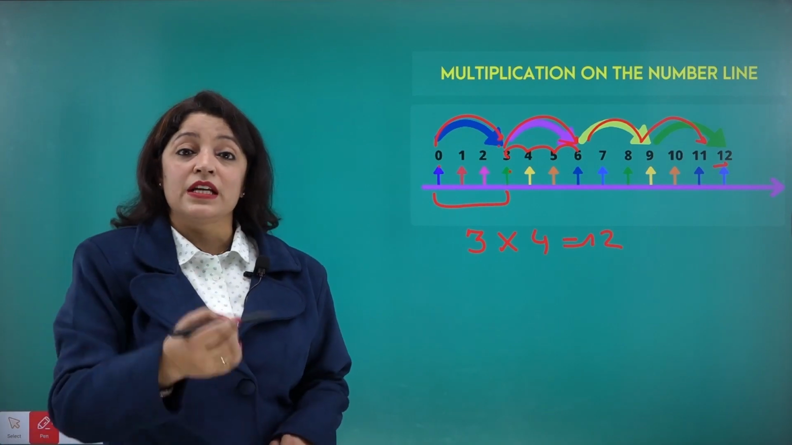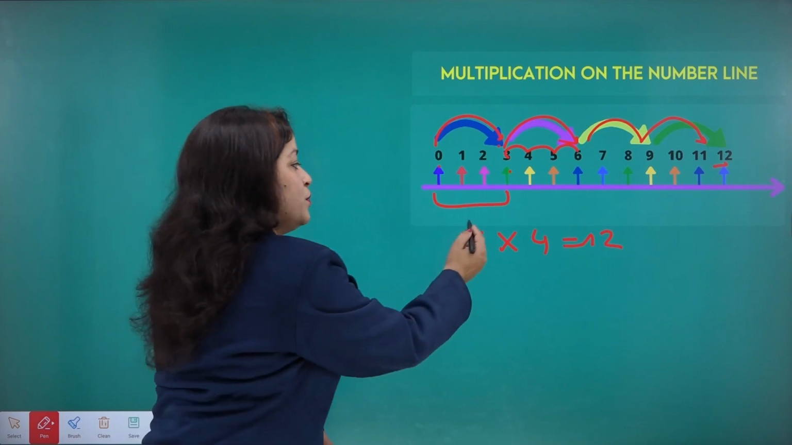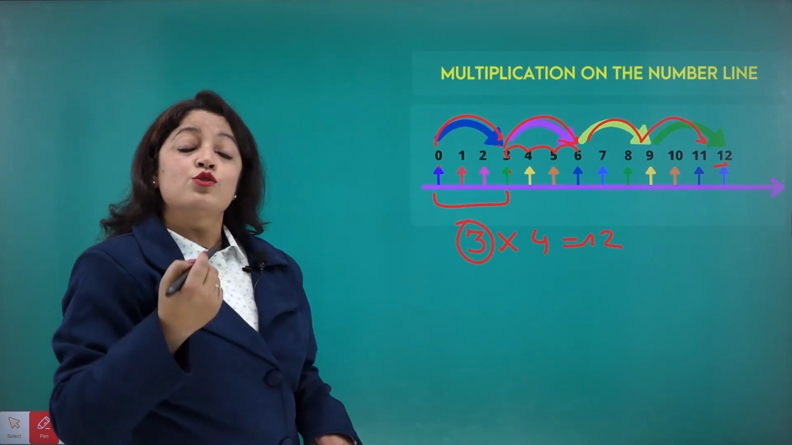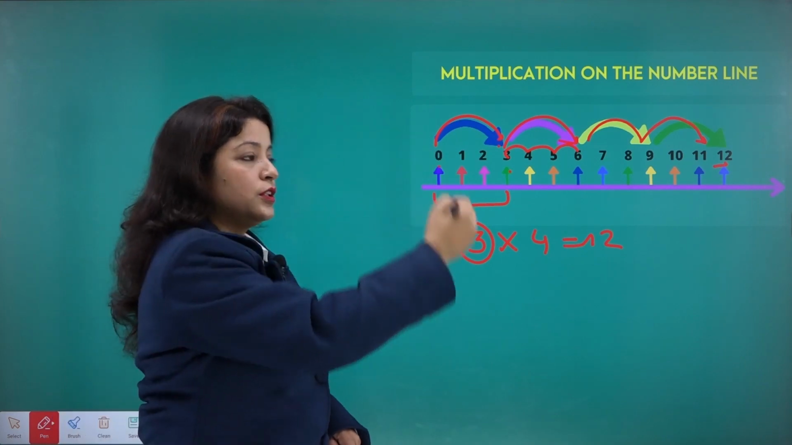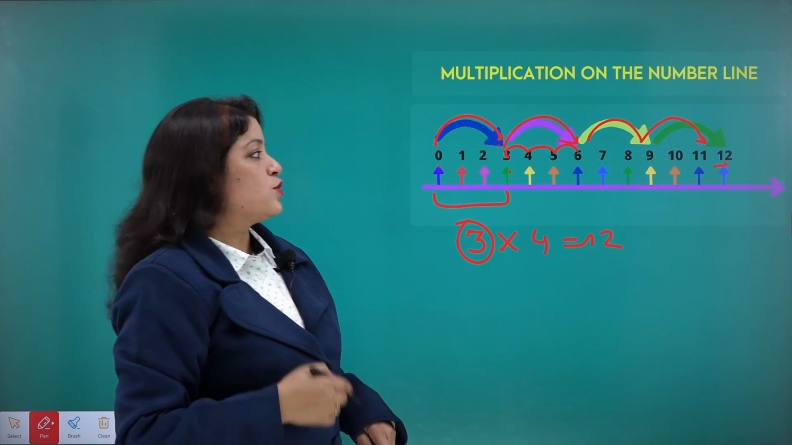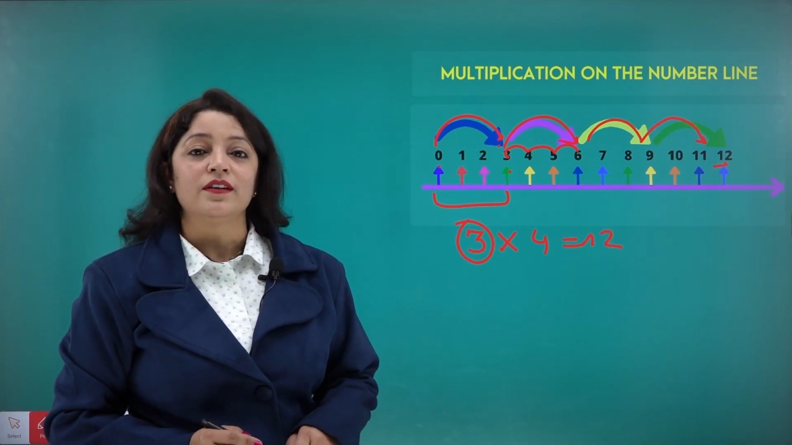That means repeated addition. So whatever number you want to multiply, like if you want to multiply 3, how many times? Say 4 times. So here you have to take a jump of 3. How many times? 4 times, right? So it can be repeated addition, or we say it is multiplication on the number line.